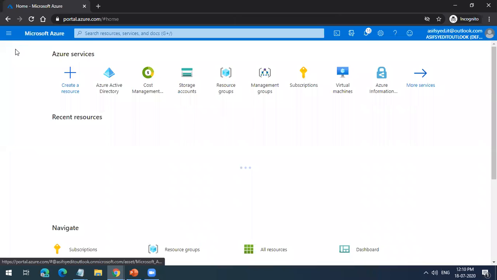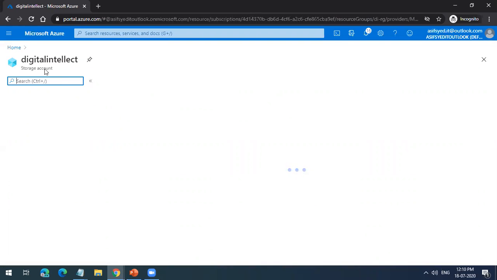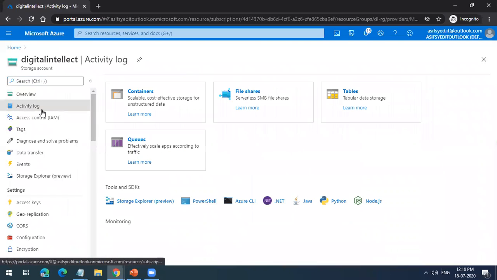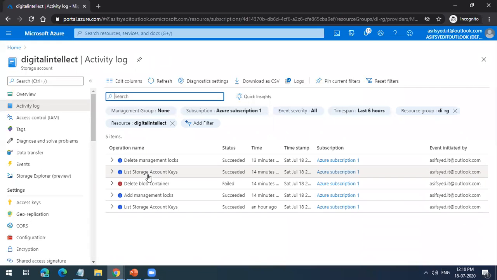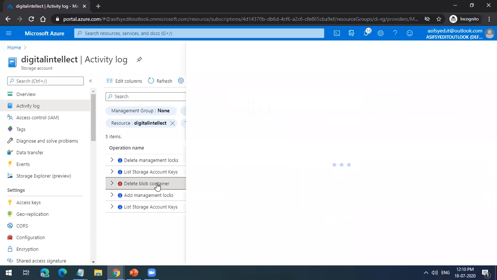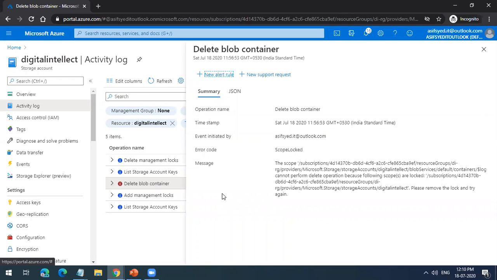Similarly, the other thing is, I am at the storage account level. You have the activity log at the resource level also. So who has done what on the resource, you can see. So I created a delete management log, and I also added a log. It succeeded. I tried to delete the container, it failed. So it's giving me a working understanding.